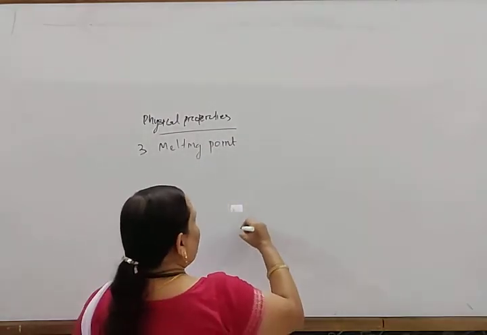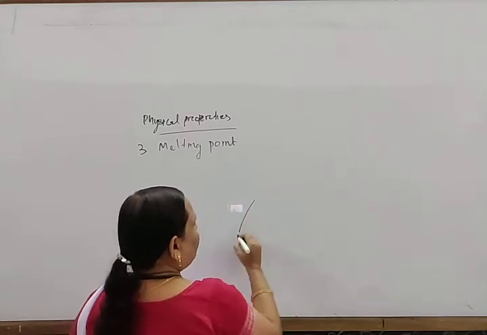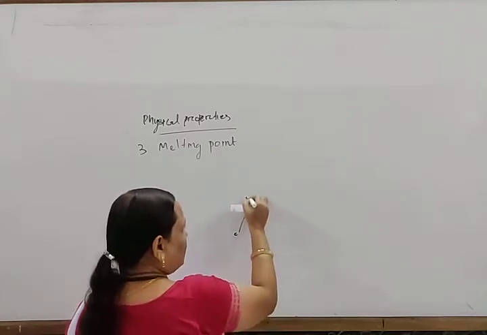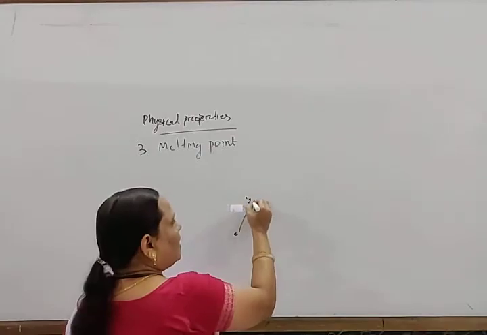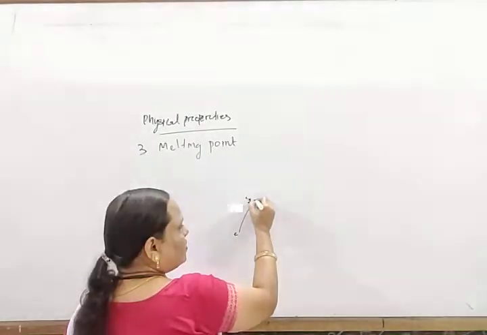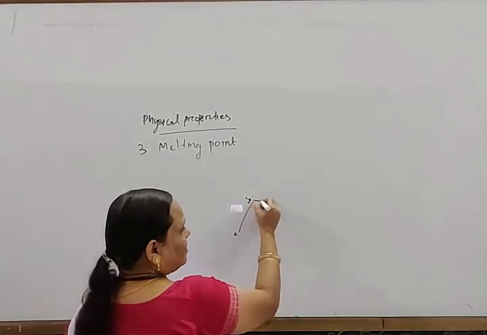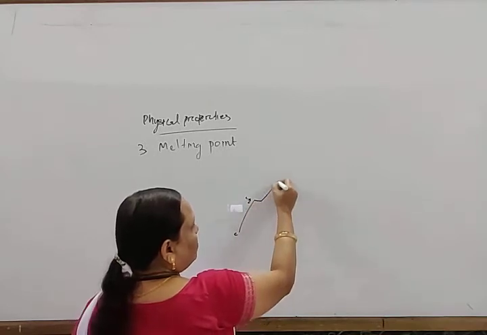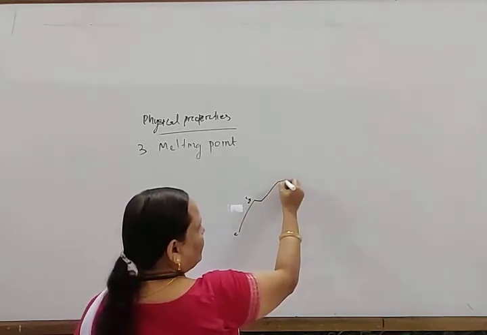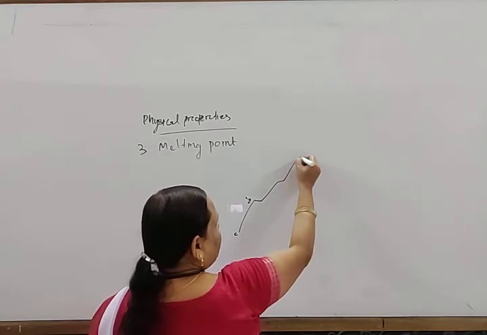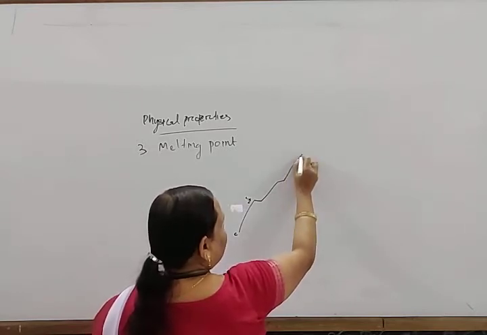For example, from C2 to C3 it increases less, then to C4 it increases more, then to C5 less, to C6 more, and to C7 less.